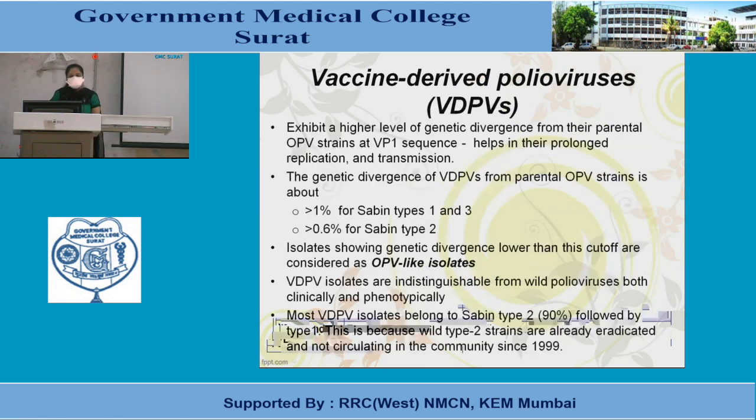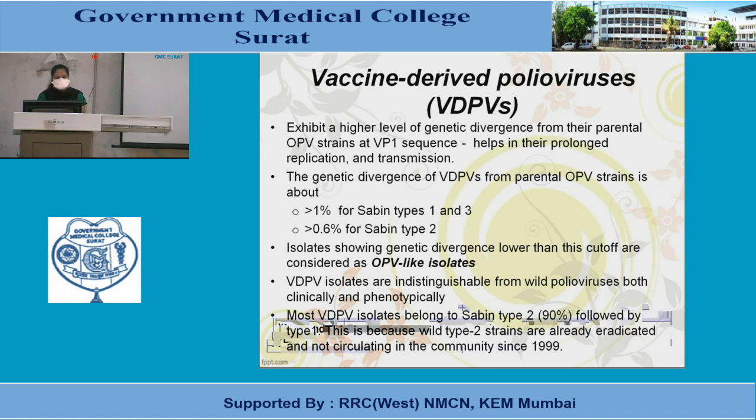Coming to the vaccine-derived polioviruses, VDPVs: they exhibit a higher level of genetic divergence from their parental OPV strains at the VP1 sequence, which helps in their prolonged replication and transmission. The genetic divergence of VDPVs from the parental OPV strain is more than 1% in Sabin type 1 and 3, while more than 0.6% in Sabin type 2.